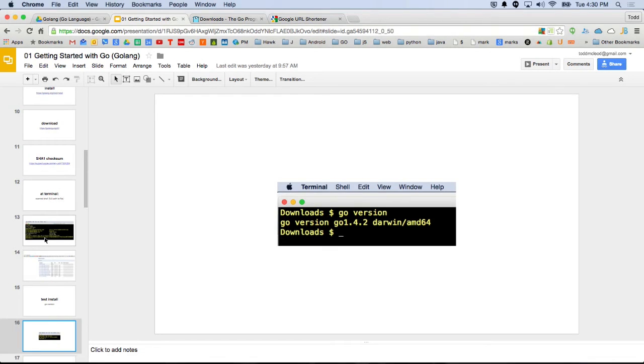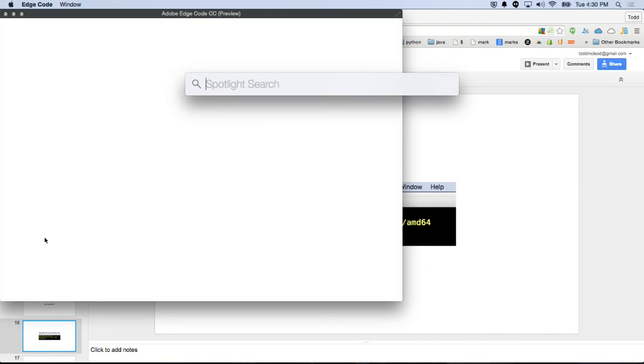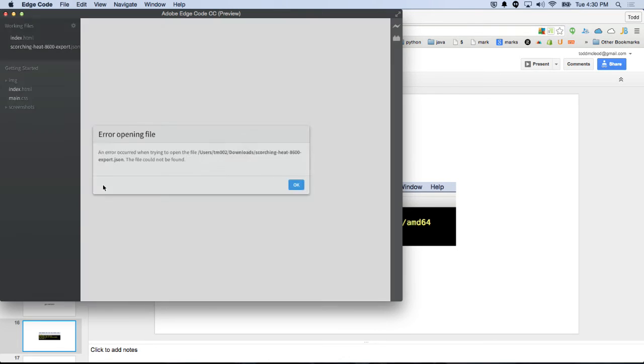And then the fourth thing is, all right, let me go to the terminal and type in go version. And you type in go version, it should show you the version. Right? And notice that syntax is slightly different than what you often see at the terminal, which would be go dash dash version, right? Or go dash V, or Java dash dash version, or Python dash dash version, or Python dash V. You know, like here, Python, whoops, terminal. That's not it. I don't know what that is.